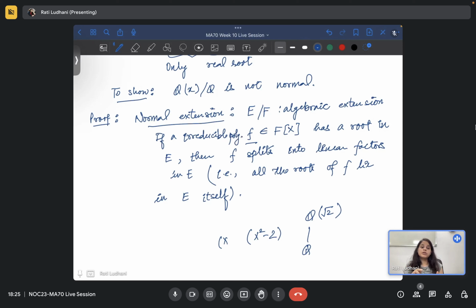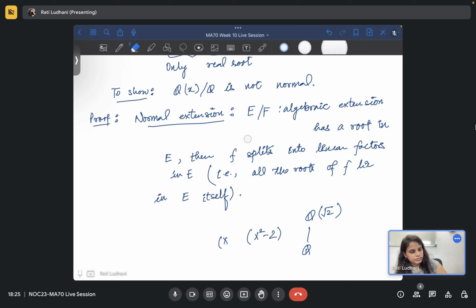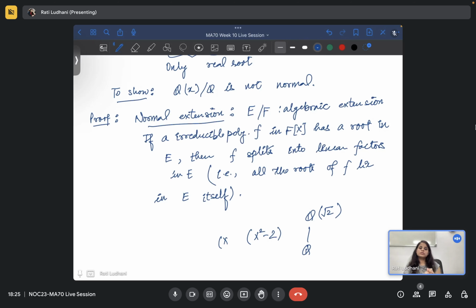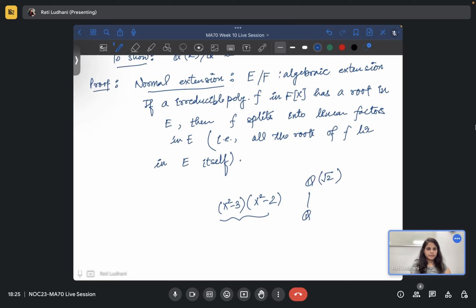So if an irreducible polynomial f in F[x] has a root in E, then f splits into linear factors. So for example, what you have considered, we cannot consider this because already this is not irreducible. So you will have to take one of the factors, right? Thanks for this correction.